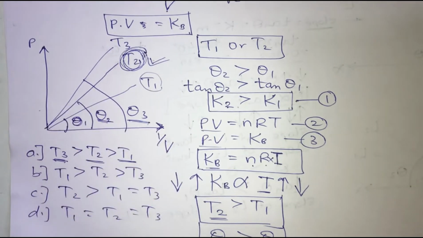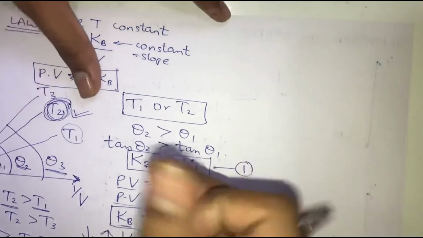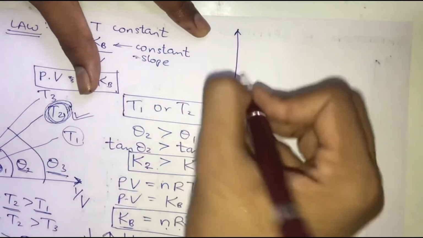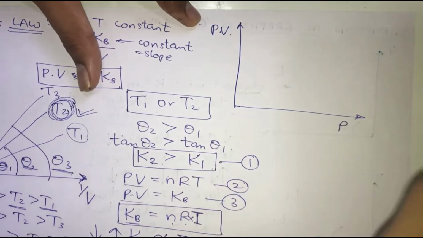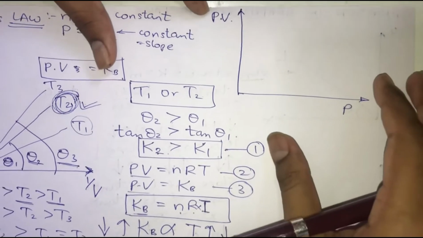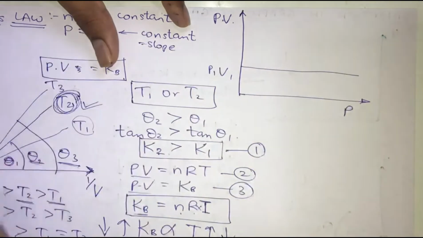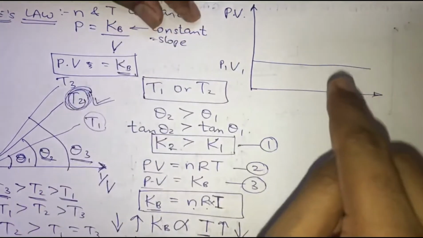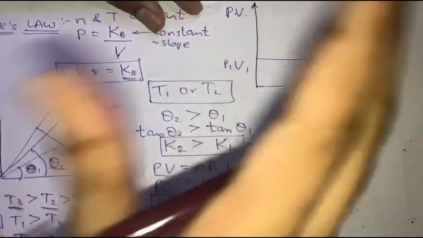Now another variation that we are going to understand in Boyle's law is that we have one more graph, where on the y-axis we take the multiplication of pressure into volume, and on the x-axis we take either pressure or volume. What we observe, taking pressure P1 and volume V1, is that we get a straight line. Why are we getting a straight line? Because pressure into volume is nothing but a constant. I have explained all these things in the Boyle's law video, so I hope you all watch that video.